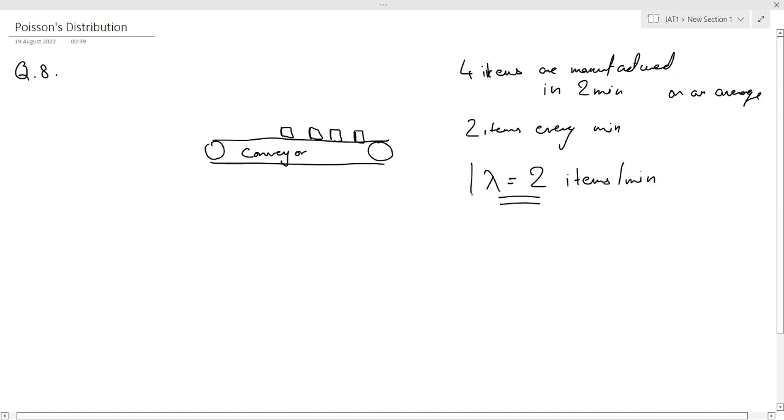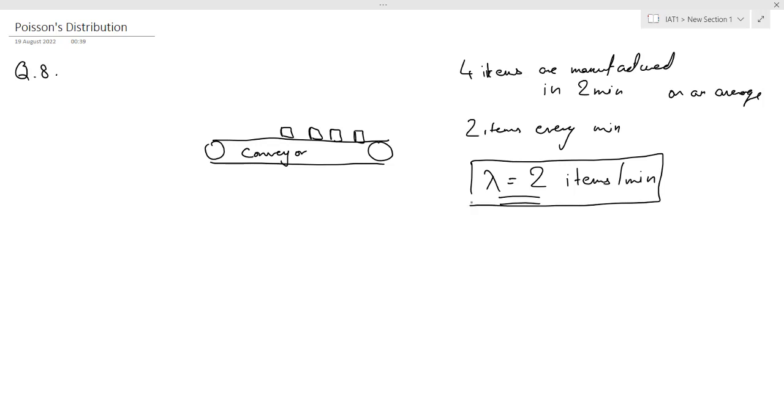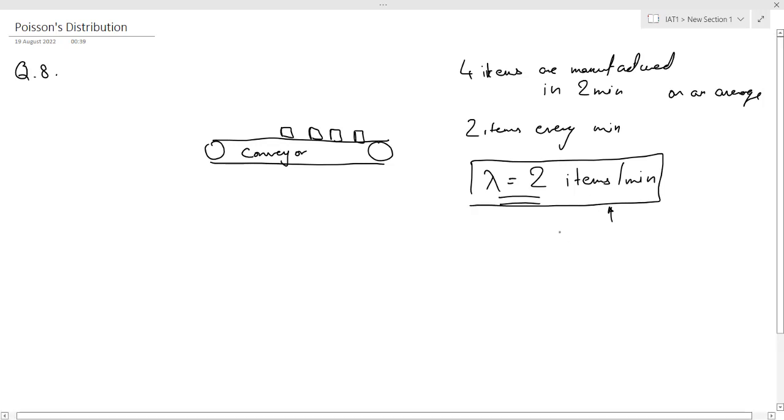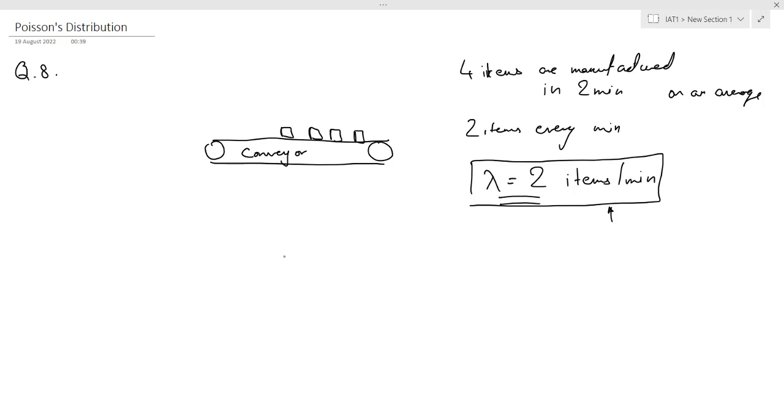This is our exponential distribution. In case of exponential distribution, what kind of questions will they ask us? They will ask what is the probability that the next item is manufactured in 1 minute, or what is the probability that the next item is manufactured between 1 minute and 3 minutes.